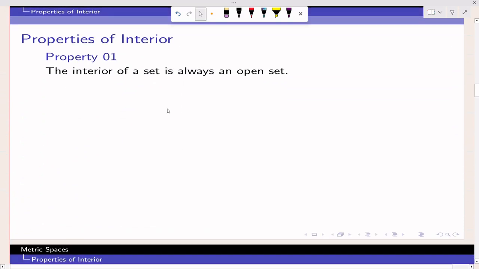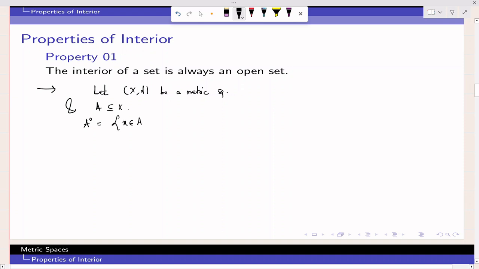The very first property of the interior of a set is that the interior of a set is always an open set. So it is very easy to establish this particular property. So let us do it. Suppose for example A is a set given to you. So let (X, d) be a metric space, and A be a subset of X given to you. Now what is the interior? So A interior is nothing but